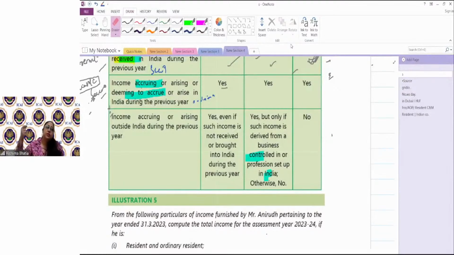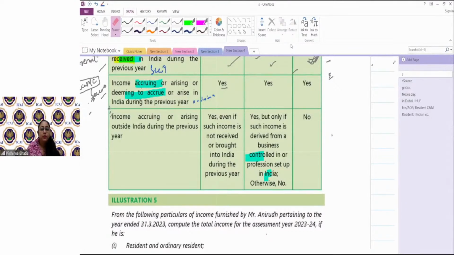In the case of NR the question does not come, because for NR only income accrued or deemed to accrue, and received or deemed to be received, is taxable, right? But for RNOR, there is an extra taxability factor: a profession can be anywhere, but if it is set up in India, then in that case it would be an income of RNOR.